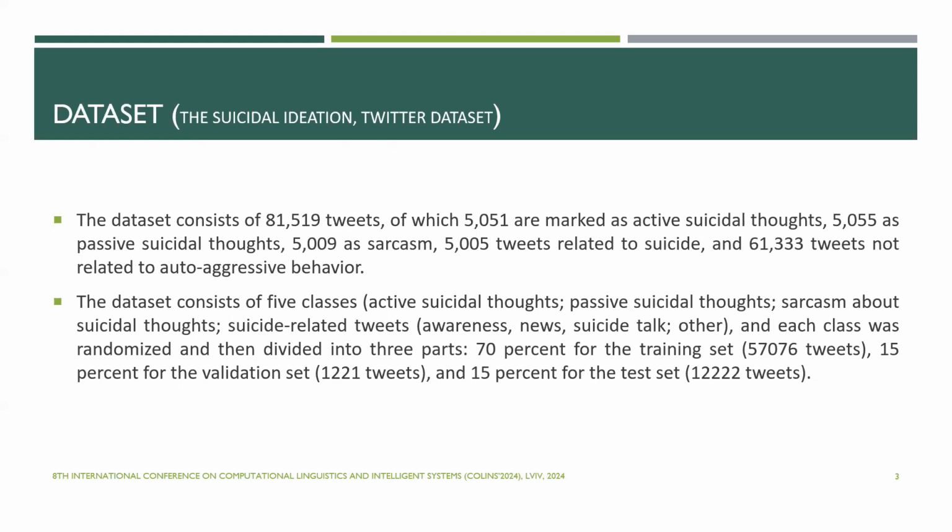The dataset consists of 5 classes: active suicide thoughts, passive, sarcasm, suicide-related, and unrelated. Each class was randomized and then divided into 3 parts: 70% for the training set, 15% for the validation, and 15% for the test set.